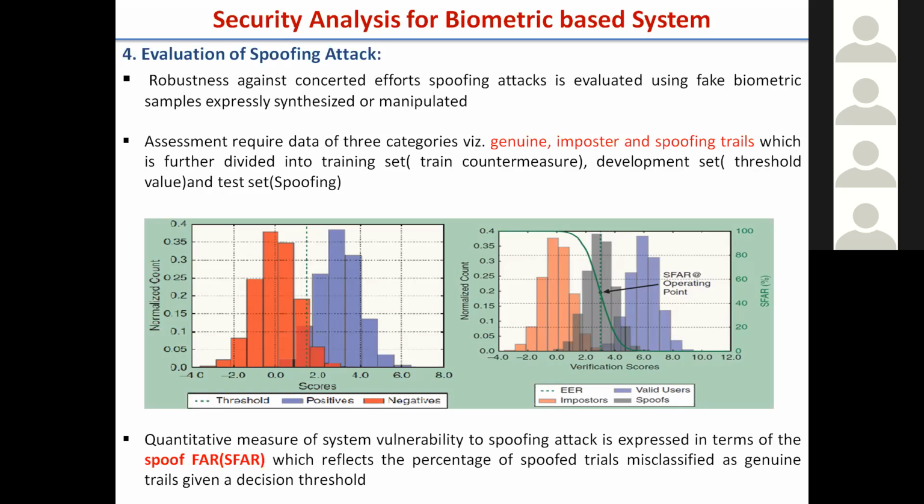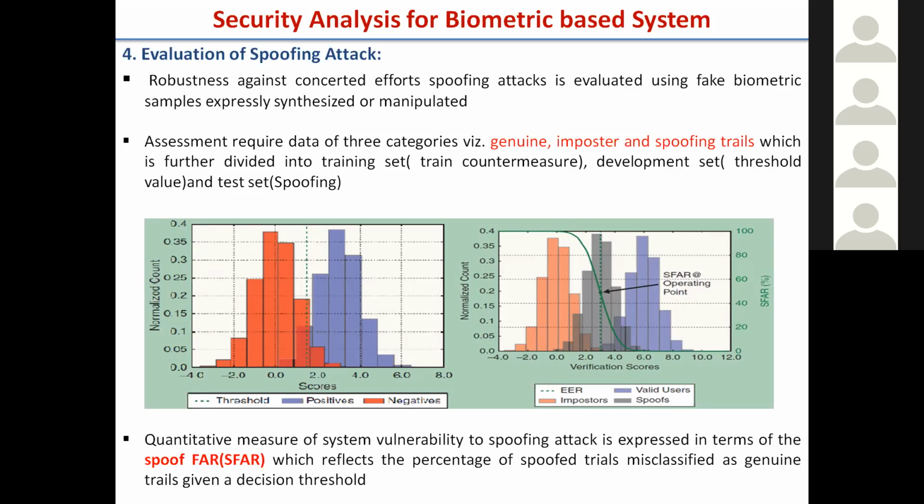When we publish, it is generally preferred that you perform your experiments on the benchmark dataset only. It is not that you generate your own 10 or 20 fingers and say these are the results. At a high level of research, they require the results to be reproduced on the benchmark dataset. Similarly, for spoofing there is already a real-time spoofing database.